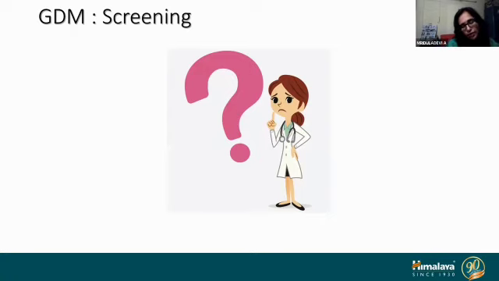I'm not going into detail into the physiology of gestational diabetes because the time doesn't allow me. It is a vast topic, all the physiological reasons of abnormalities which lead to gestational diabetes mellitus.